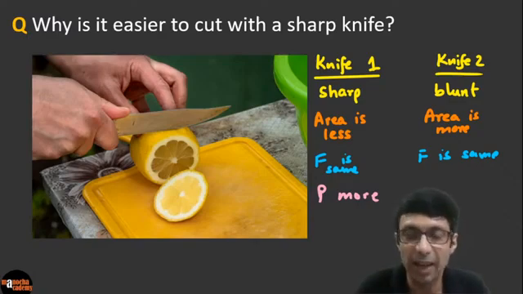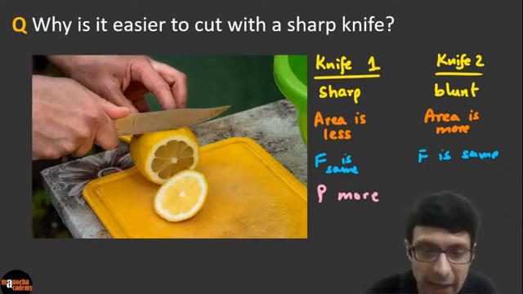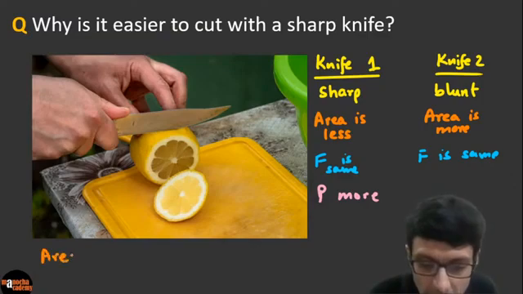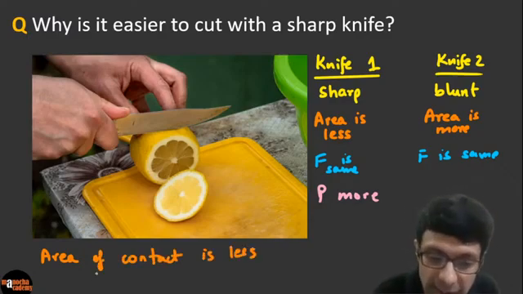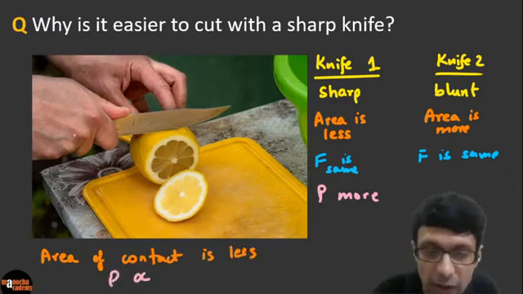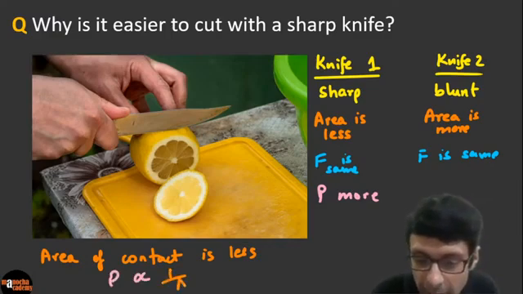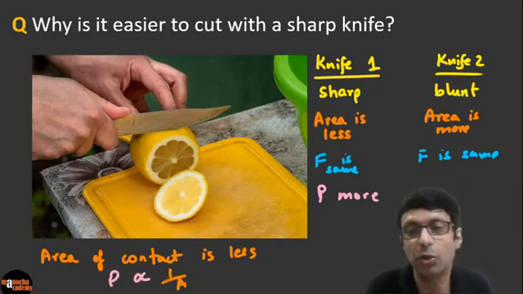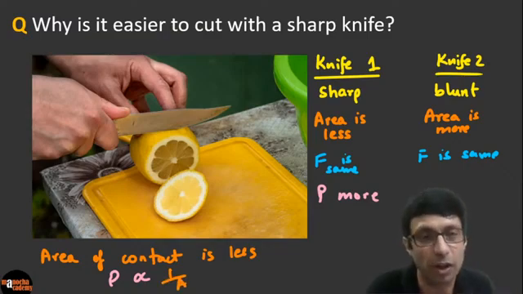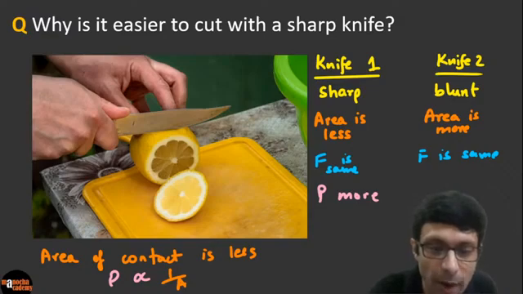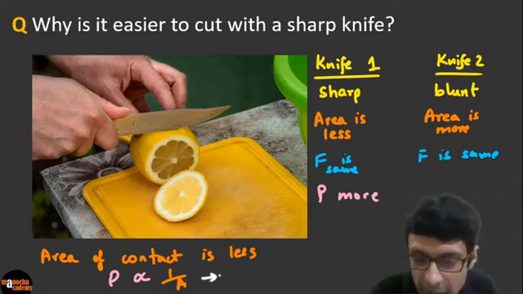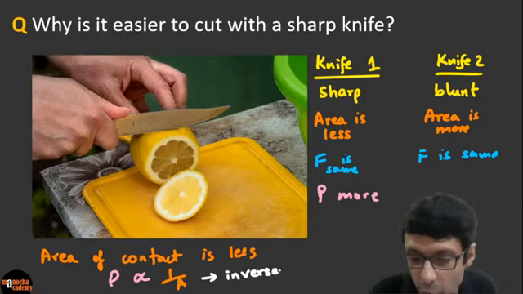So the main key thing, guys, is to write that the area of contact is less. So what are the key things here? Area of contact is less, and please don't forget to write that the pressure is inversely proportional to the area of contact. And that's why when the area is less, the pressure is more. Excellent. So don't forget to write this, 1 by A, which basically means what I've written here, the term inversely proportional. Right guys, inversely proportional.